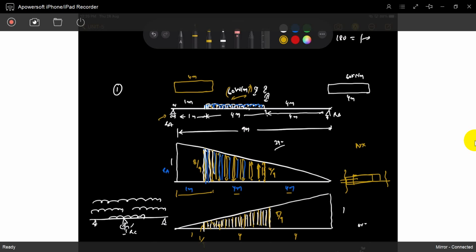When the truck is placed exactly here, RB is maximum and RA is very minimum. When the truck is moving from one end to the other end, those are rolling loads or moving loads. That is the later part. First, you have to understand what exactly influence lines are. First we discuss RA and RB, the influence of reaction.